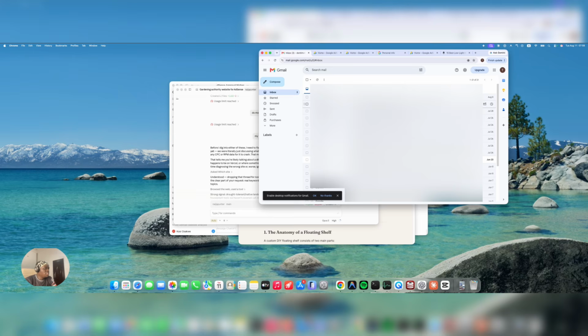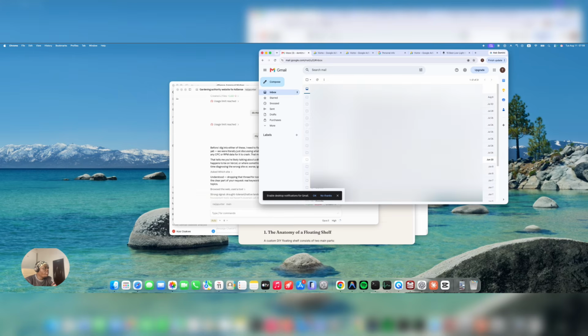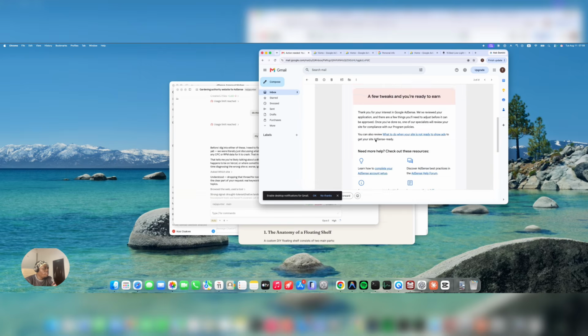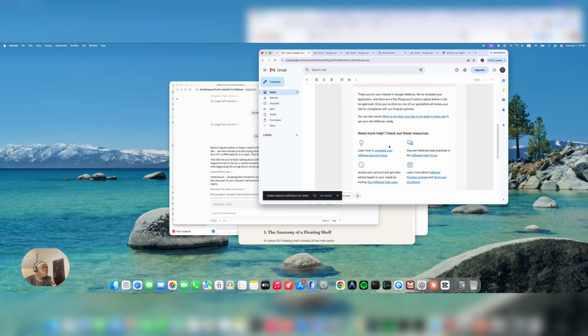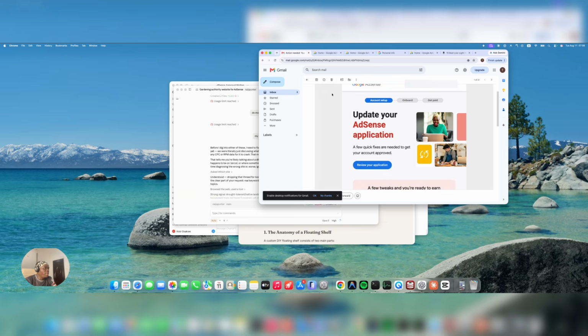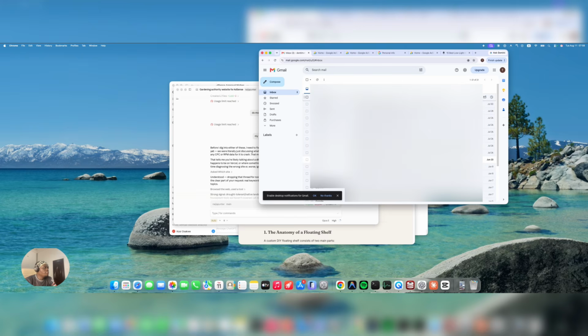When I reapplied for AdSense, it said, great news, your AdSense application has been submitted for review. Now the second issue that came up was that I made a mistake here. I didn't complete my payments history, according to them. So I just re-edited it and reapplied. I wish I had screenshotted that, but that was what they said. Okay, we'll review your application. There are a few things you need to adjust before it can be approved. Once you've done this, our specialist will review your site for compliance and then get back to you. That was on the 8th of August, and today is the 11th of August.